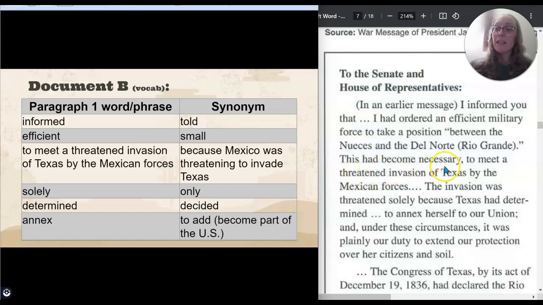This had become necessary to meet a threatened invasion of Texas by the Mexican forces. The invasion was threatened solely because Texas had determined to annex herself to our Union, and under these circumstances, it was plainly our duty to extend our protection over her citizens and soil.